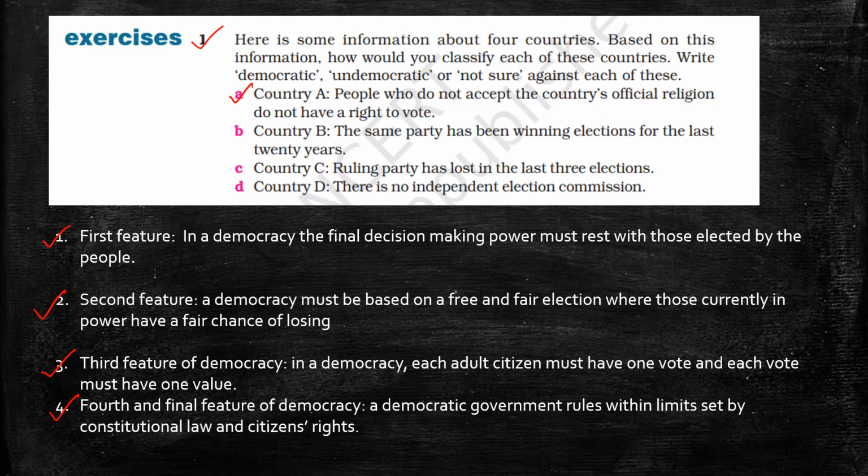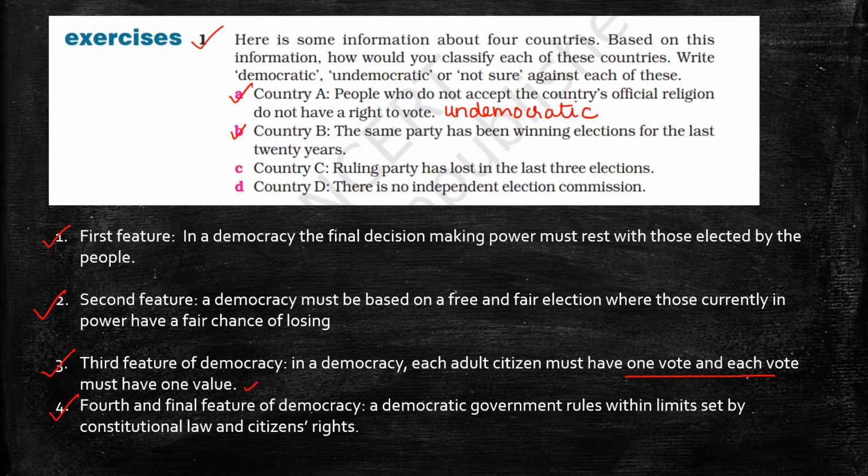Country A. People who do not accept the country's official religion do not have the right to vote. This is undemocratic. Country A is undemocratic, because if we apply the third feature of democracy, in a democracy, each adult citizen must have one vote and each vote must have one value. Hence country A is undemocratic.